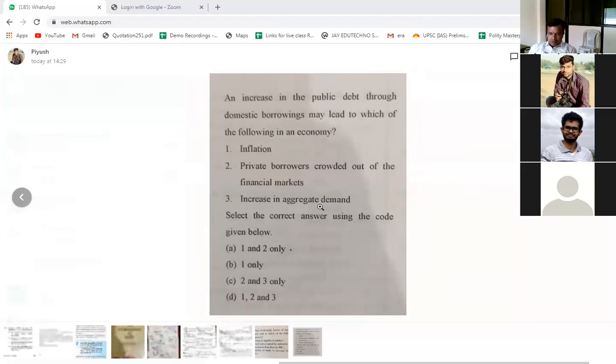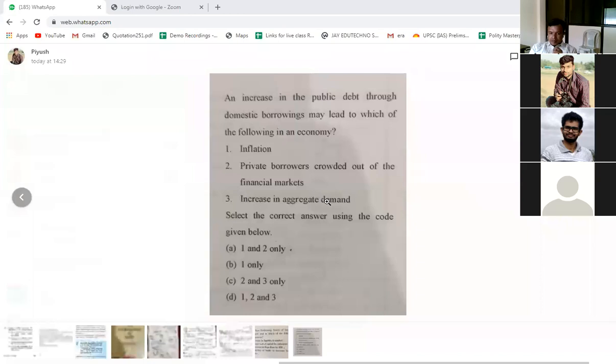Get it, Piyush? When the government borrows, the government spends that money for some activities, and ultimately that money will go to the person. Like earlier, what was happening? Earlier, there was excess money, and that money was lying idle. But now that money goes to the government, and government will give it to those people who were not having income. Because here, what happens? When government spends money, the money will go to those people who were not having money to increase the demand. Now here the aggregate demand will increase. Yes, Piyush.